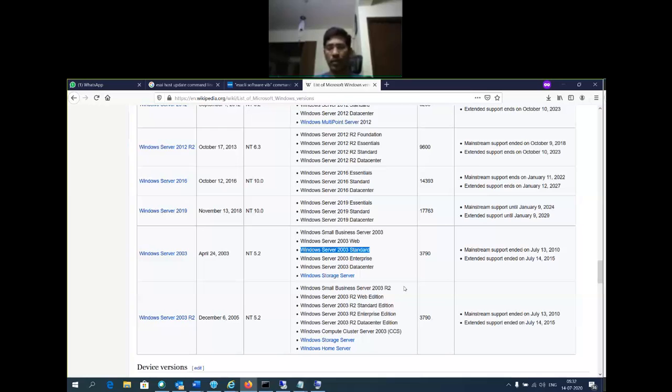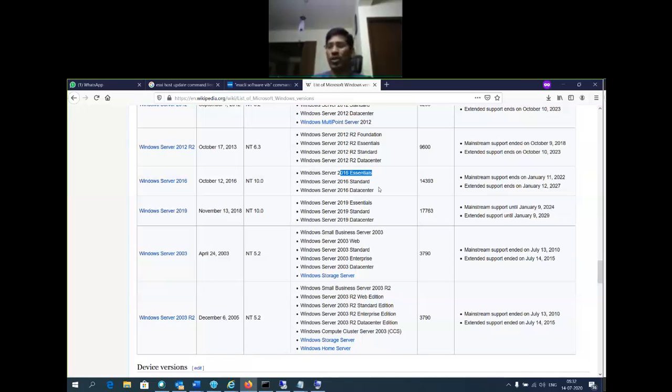So we discussed versions, what versions are available. For each version, there are different editions. That's the information I'm going to provide. If you see Windows Server 2016, the standard edition is available, data center edition is available, and essentials is available. For each version and each edition, there are minimum requirements and supported specifications.